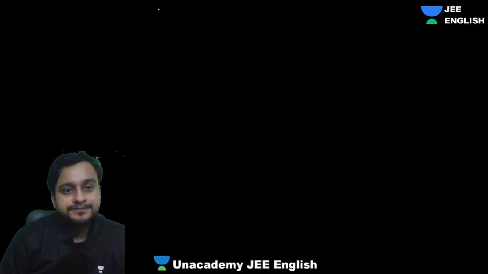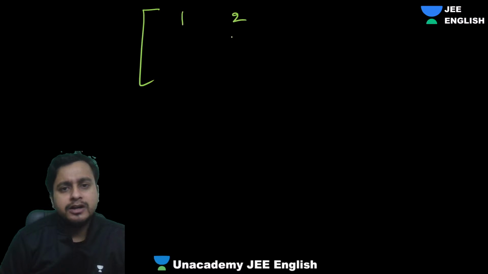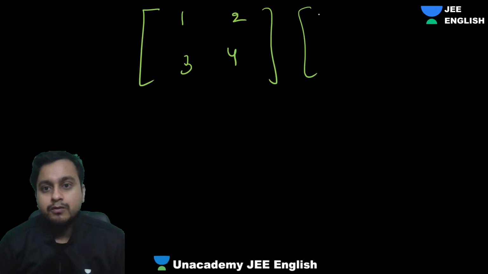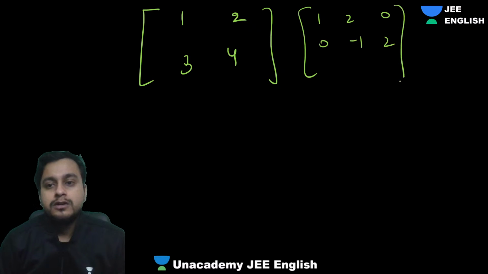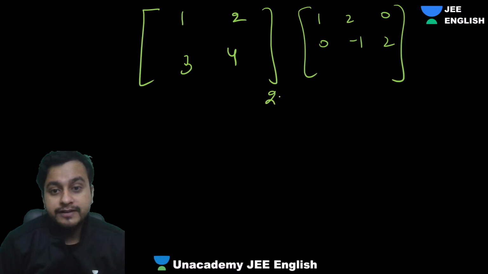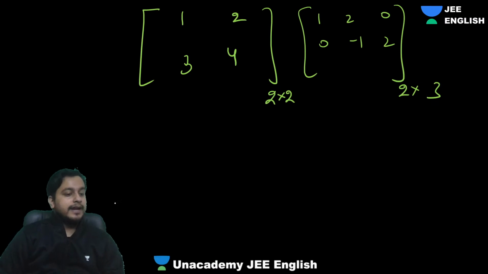Let's suppose, guys, let me take one more example. 1 2 3 4. I'm crossing this with, let's suppose, 1 2 0 0 minus 1 2. Okay, can we cross them? Let's see whether we can. So here we are getting 2 cross 2, and here we have 2 cross 3, right guys?